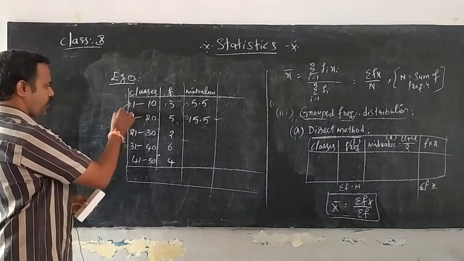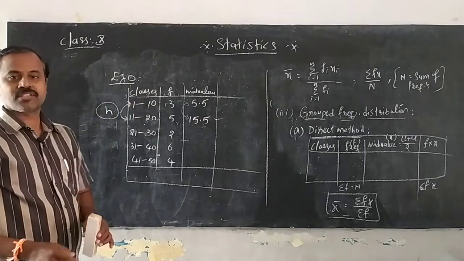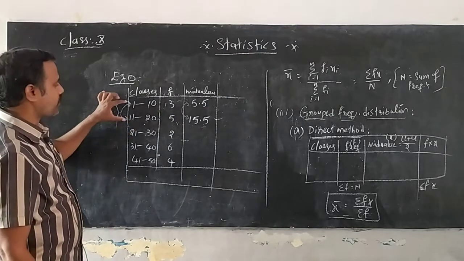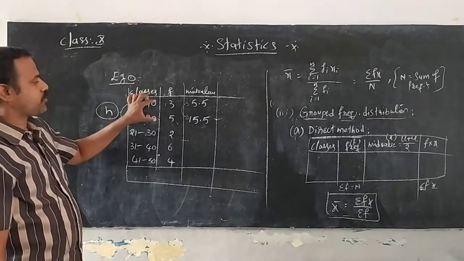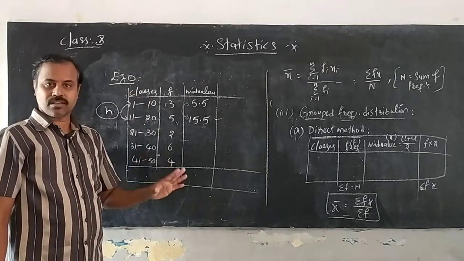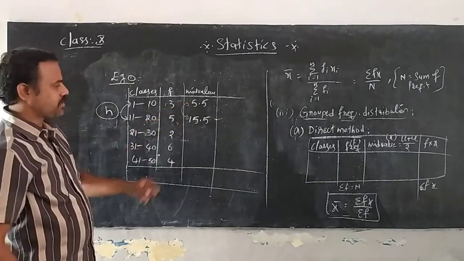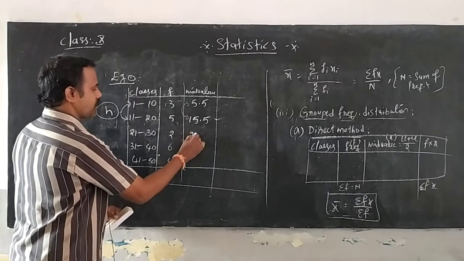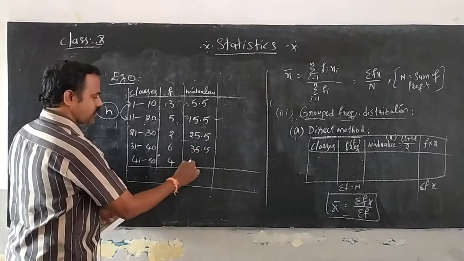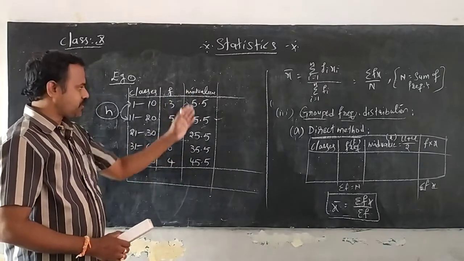If you observe carefully, the difference between these two will be equal to the difference between these two. The difference between consecutive lower limits or consecutive upper limits is called the class interval, H, or size of the class. All the definitions you have to put in your brains. So this is H and this is also H. That means if you add 10 again, you will get 25.5. Add again 10, you get 35.5. Add again 10, you get 45.5. Did you understand, everybody? So these are your mid values.